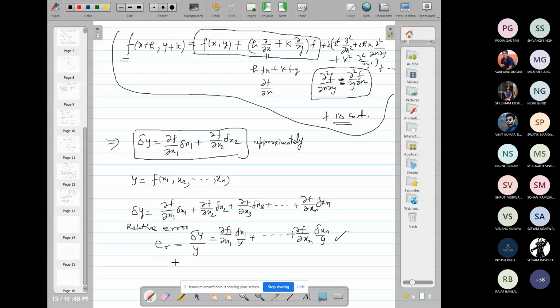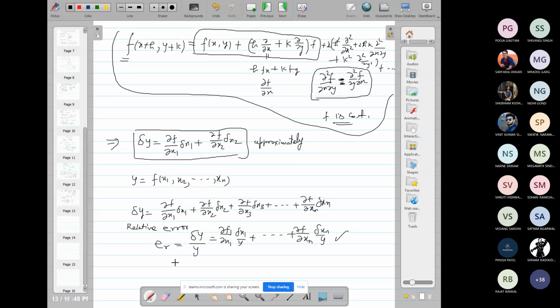This is the general formula. Now, with the help of this formula, we can calculate the error in addition of two numbers, or three numbers, or n numbers: the relative error, maximum absolute error, and percentage error. We will obtain the maximum, not the exact value. This is the general formula to calculate the error in a function which depends upon n variables, where the errors in the n variables are given.